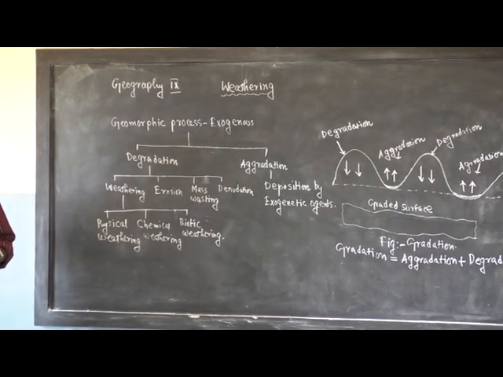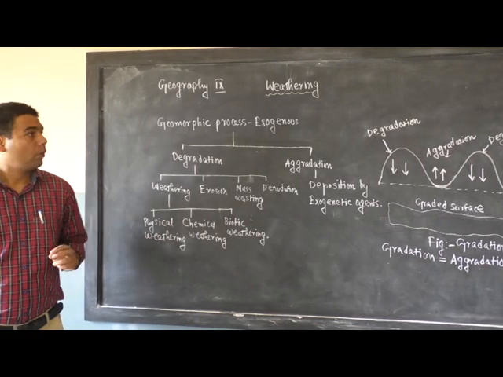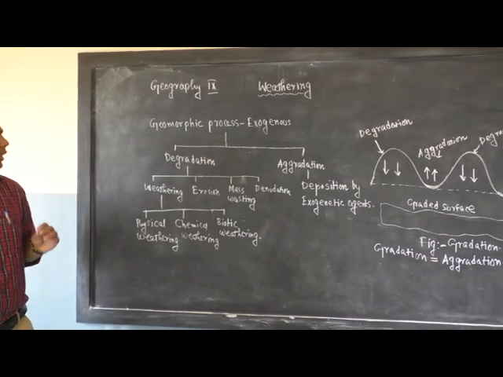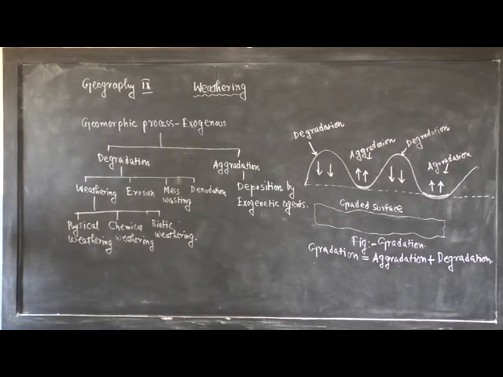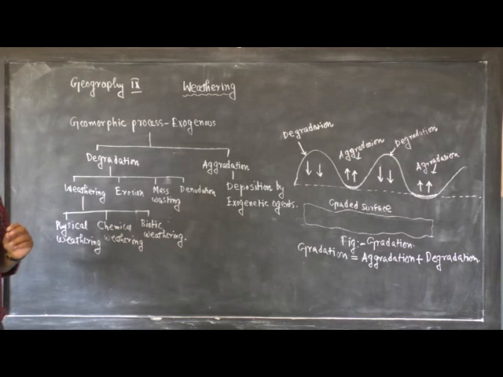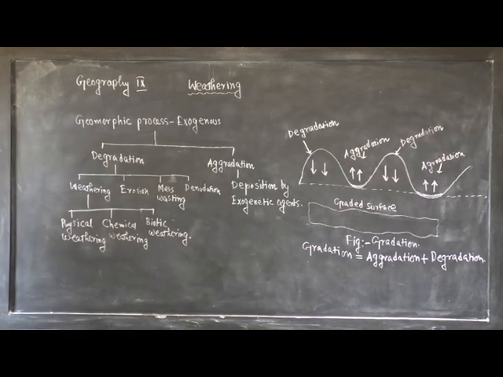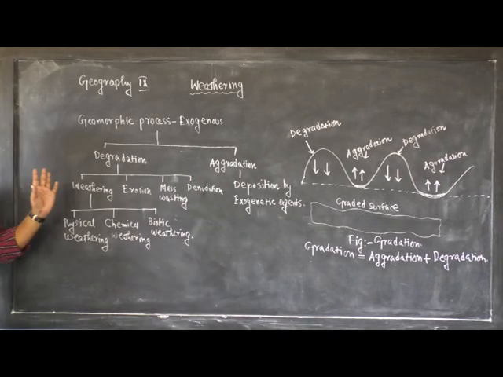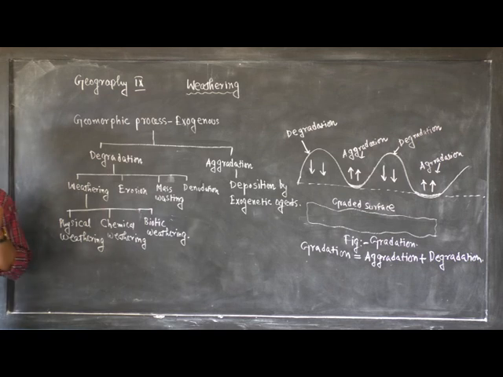Today I will discuss an important chapter of class 9, that is weathering. Actually, we divide the geomorphic processes into two types: exogenetic geomorphic process and endogenetic geomorphic process.